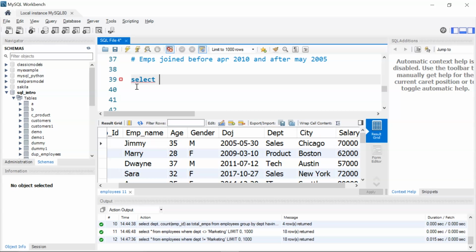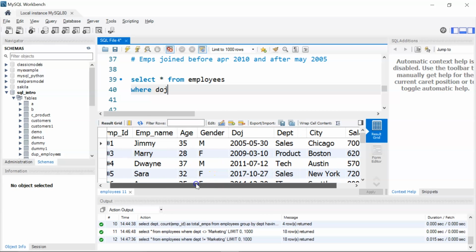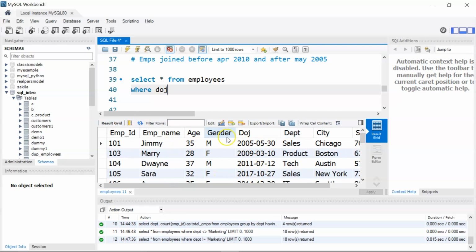Now let's write our SQL query. So I'll write select star from employees where my date of join. If you see here, I have a column called date of join, which has the details about the day on which the employee had joined the company.